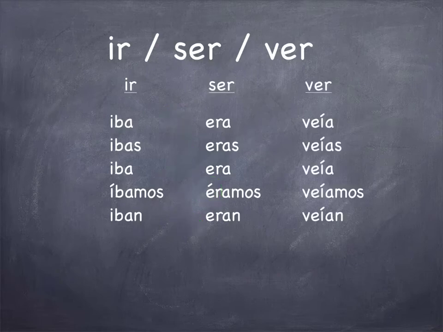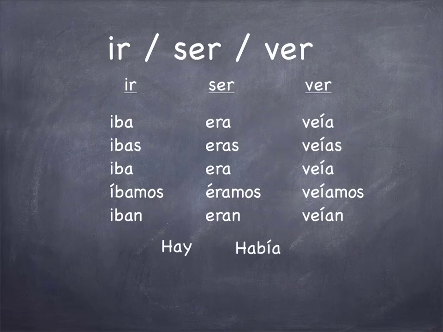And the verb ver. Yo veía, notice that this one has an accent as well, in all the forms. Tú veías, él, ella, usted veía, nosotros veíamos, ellos, ellas, ustedes veían.